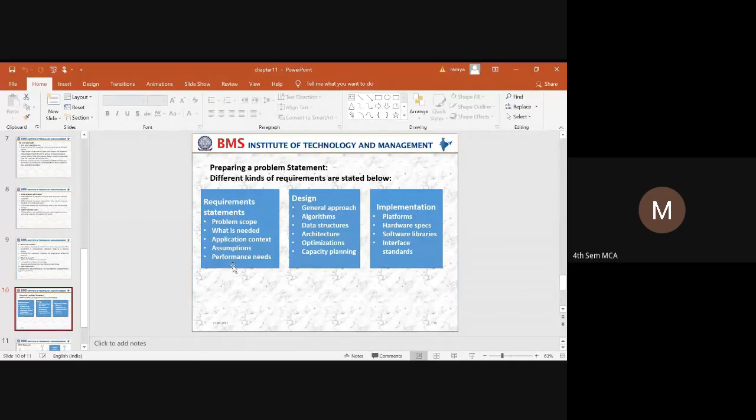The next thing is the performance needs. The performance needs can be in terms of scalability, security, and load. There are different things that you can consider for performance needs. The next thing is design. When you have given a problem statement, how are you going to solve that? That you are trying to say with respect to the design. It can be a general approach. Say for example, you are taking a database project.